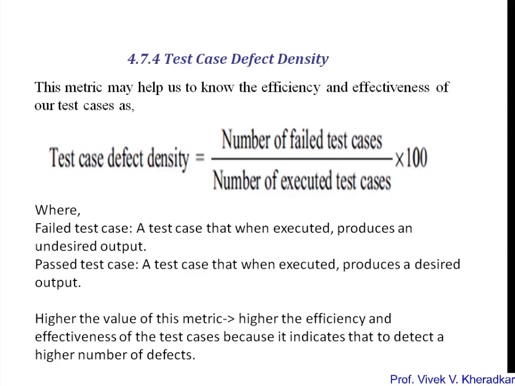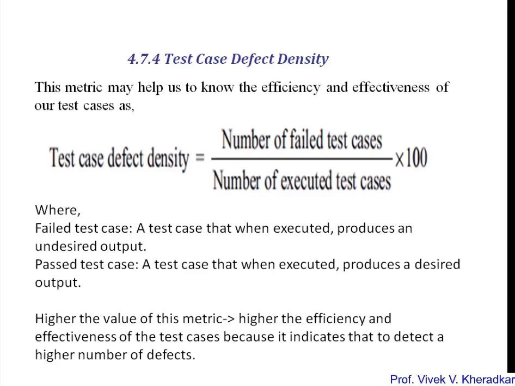So what is a failed test case? Obviously, a failed test case means that when the test case is executed, it produces an undesirable output, meaning you are not getting the expected output from that test case. That is called a failed test case. And what is a passed test case? If the test case, when executed, gives the same expected output as the actual output, then we call it a passed test case.